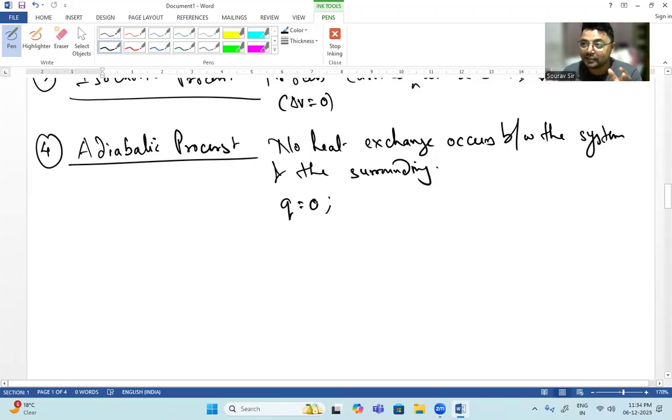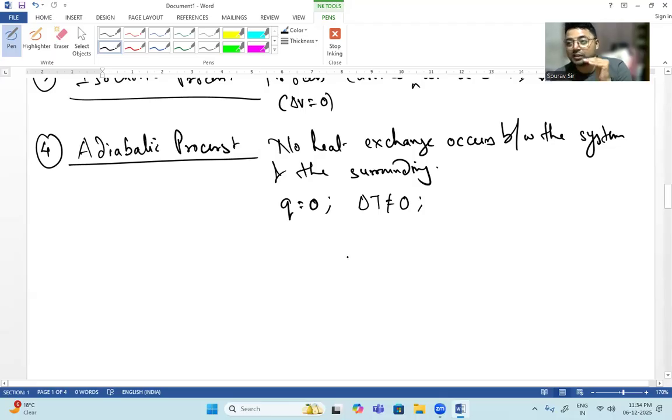So the heat is entrapped inside the system, which actually increases the temperature. In the adiabatic process, we will see an increase in temperature. That means del T is not equal to 0. There, del T was equal to 0; here, del T is not equal to 0. Sometimes, in some cases, we consider that del E is also 0 for the adiabatic process, but it is actually not so. As Q equals 0, del H will be 0.